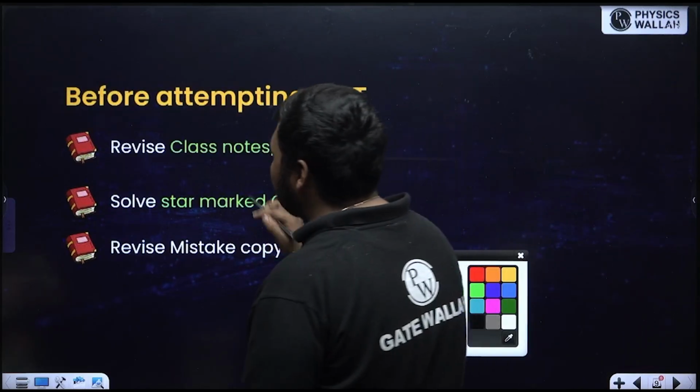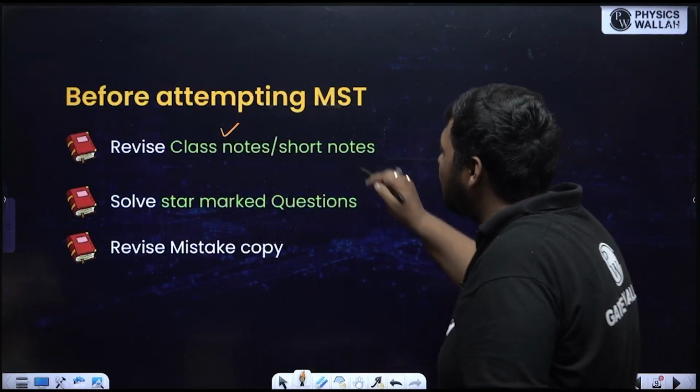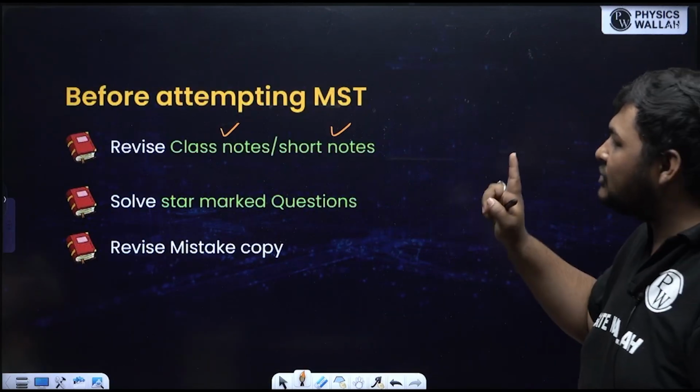If you have sufficient time, you can revise class notes also. If you have a lack of time, revise short notes. But do revision. Revision is important. So revise. Either revise class notes or short notes.